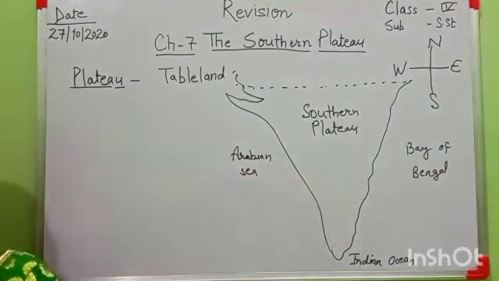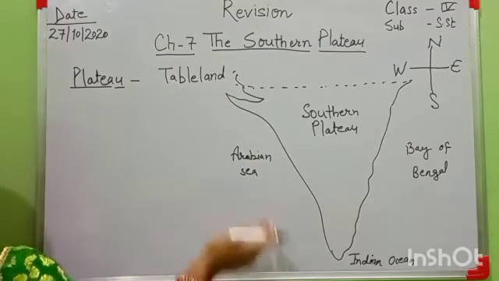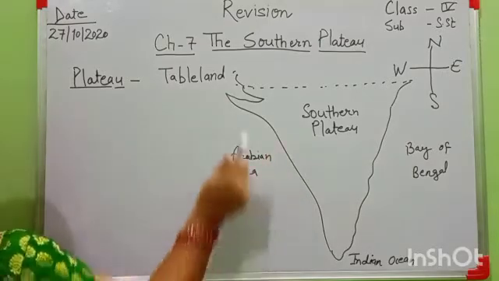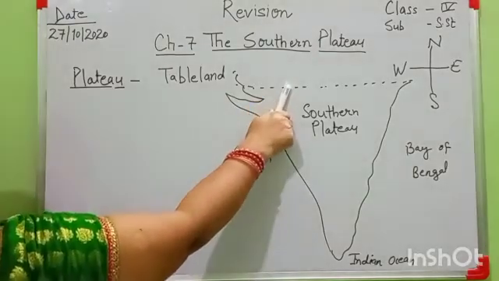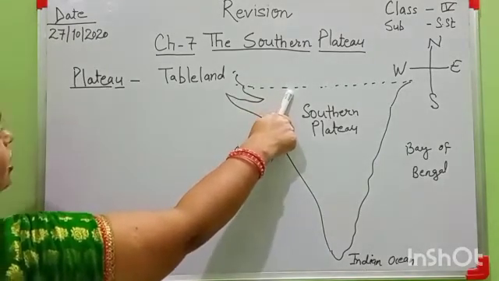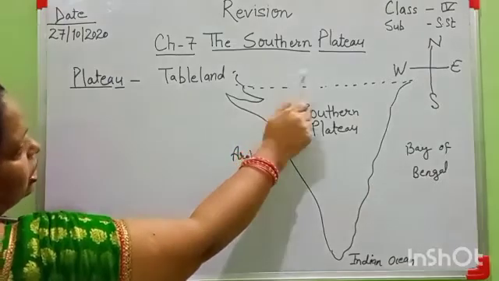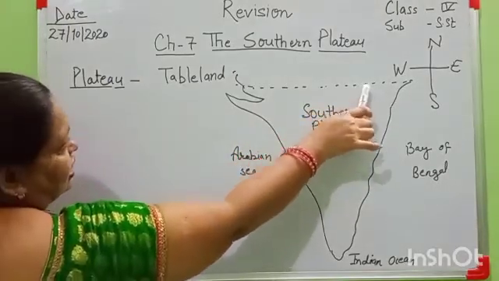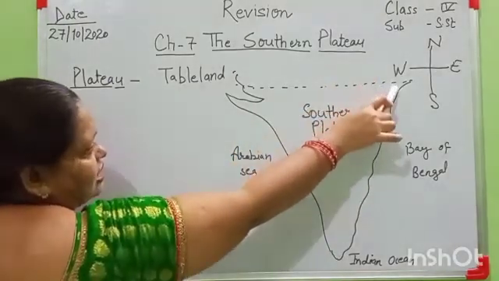To the northwest of the plateau, there are the Aravalli Hills, and the Rajmahal Hills are in the northeast. This one is north and this one is east.